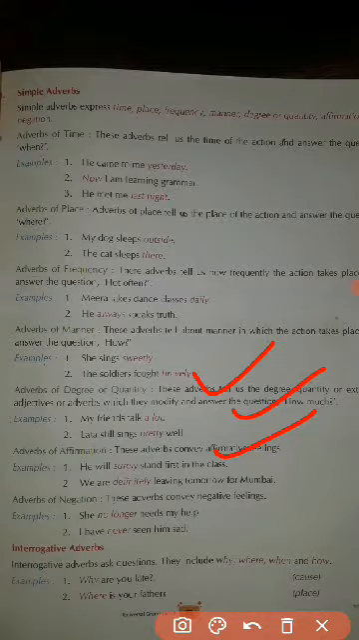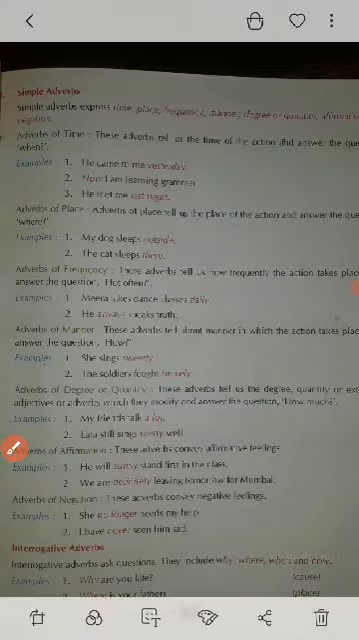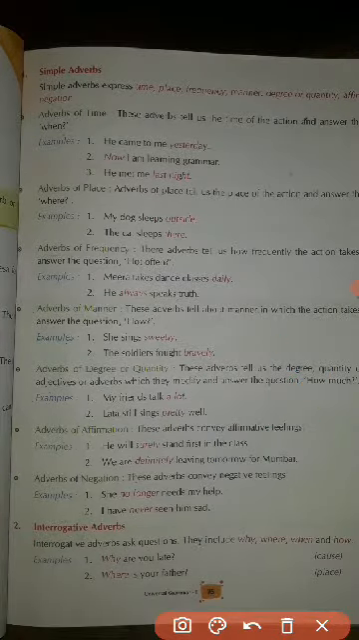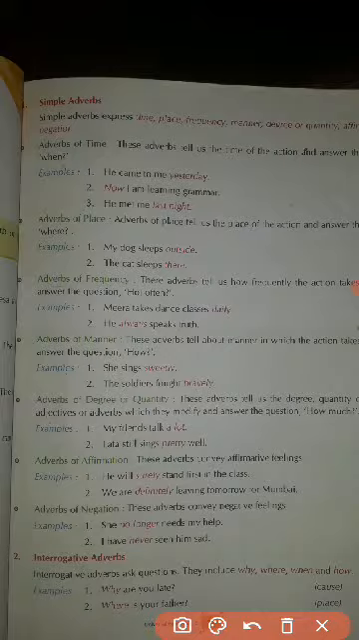First we will see the simple adverb. A simple adverb expresses time, place, frequency, manner, degrees or quantities, or any affirmations and negations.